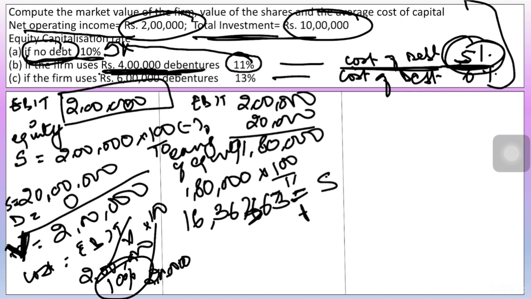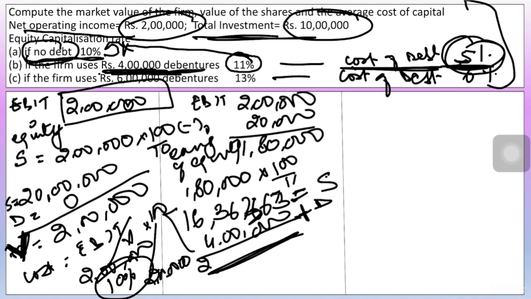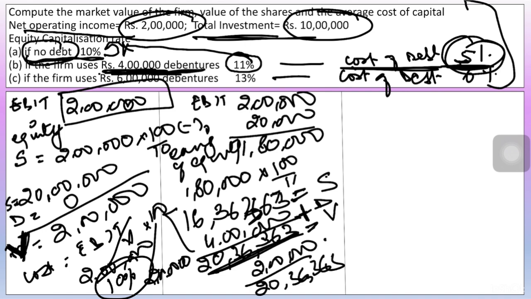In this, you're going to add market value of your debentures, that is 4 lakh rupees. So now summing up both these, we get 20 lakhs, 36,000, so on and so forth, and this is the total value of the firm. Computing the cost of capital, we have EBIT divided by the total value of the firm. What do we get? We get approximately 9.8%.